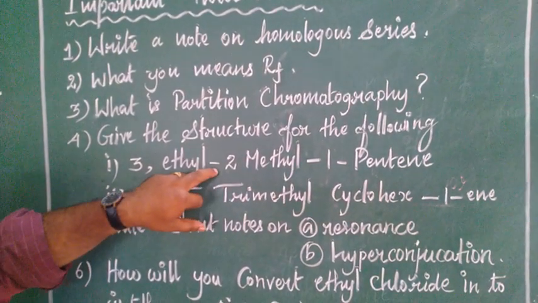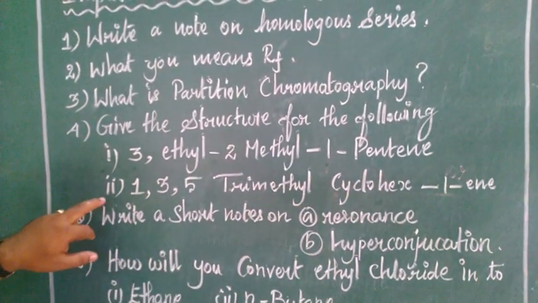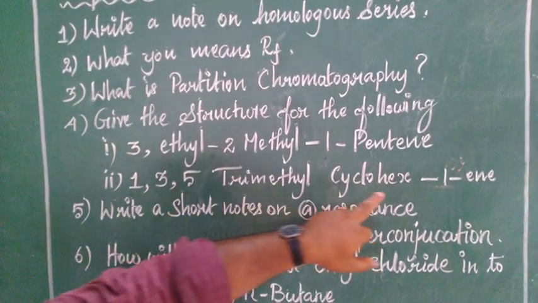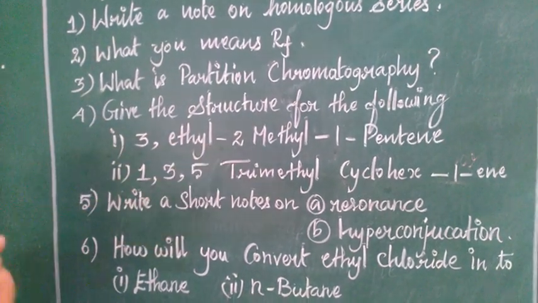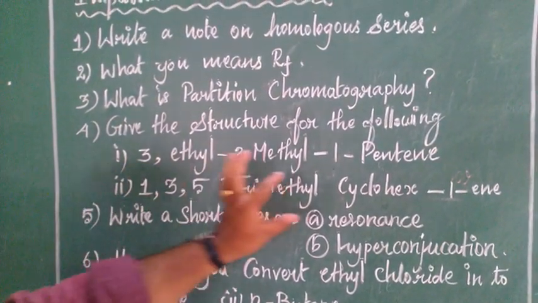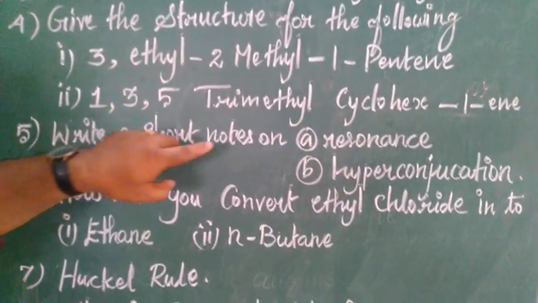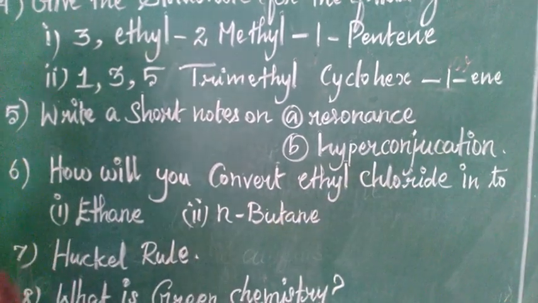1,3-diethyl, 2-methyl, 1-pentene. Next one, 1,3,5-trimethyl cyclohex-1-ene. For the following compounds, you can write the name or the structure. Another one, write a short note on resonance and hyperconjugation.